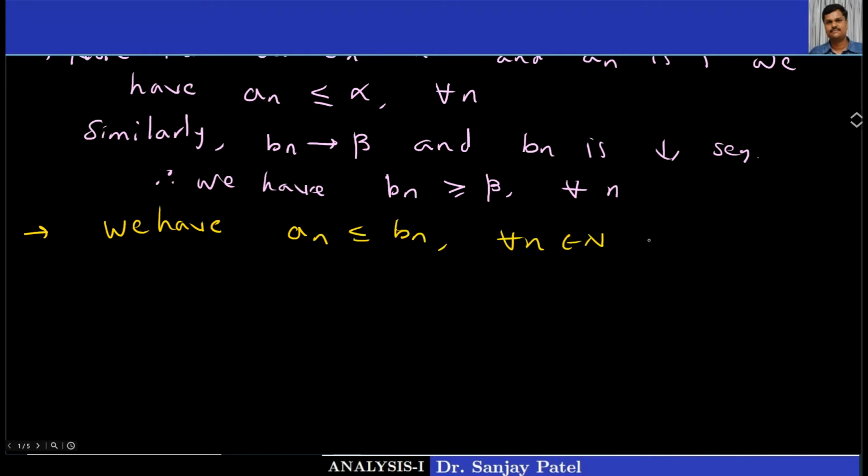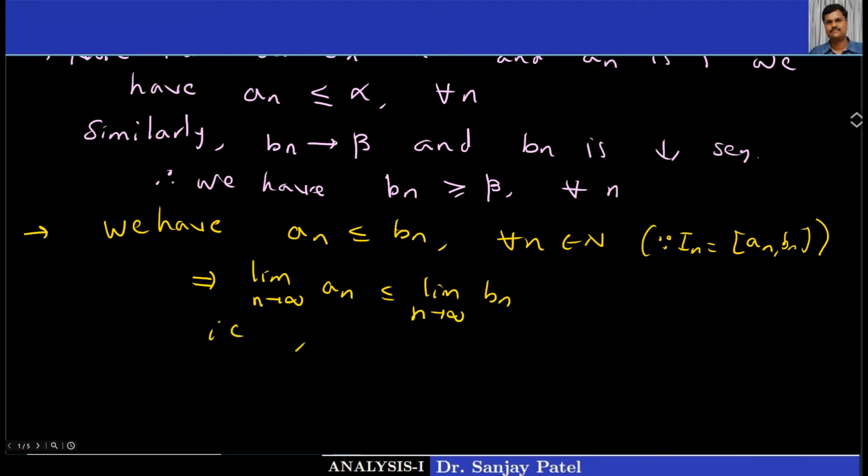Correct? This is obvious because an and bn are the end points of the closed interval an, bn. So if I take the limit as n tends to infinity of an, it is less than or equal to the limit as n tends to infinity of bn. So alpha is always less than or equal to beta. Okay, so alpha less than or equal to beta is proved.